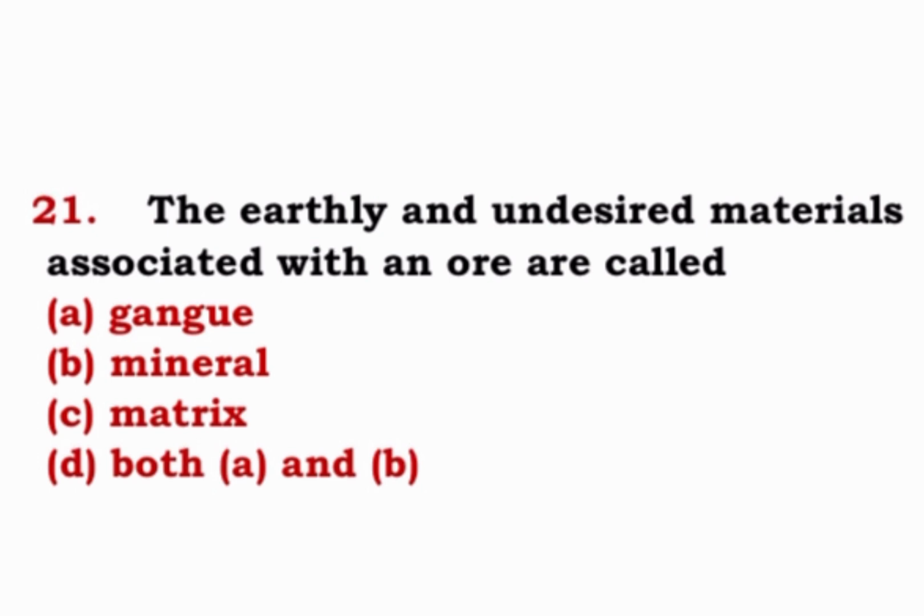Question 21. The earthly and undesired material associated with an ore is called gangue, mineral, matrix, both A and B. Correct answer for this is A. Gangue particles are there with the ore when it is extracted from mines. So gangue, A option will be correct for this.